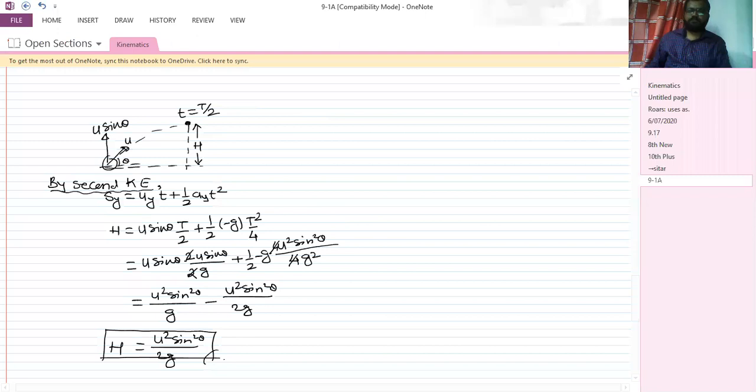Sir, can you scroll it near the range formula derivation? I need to copy it.